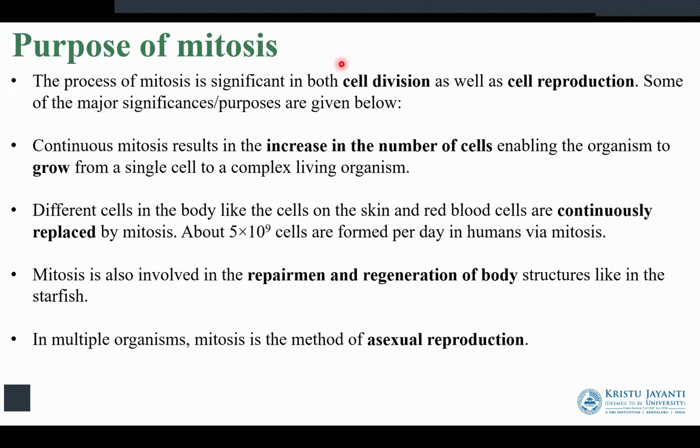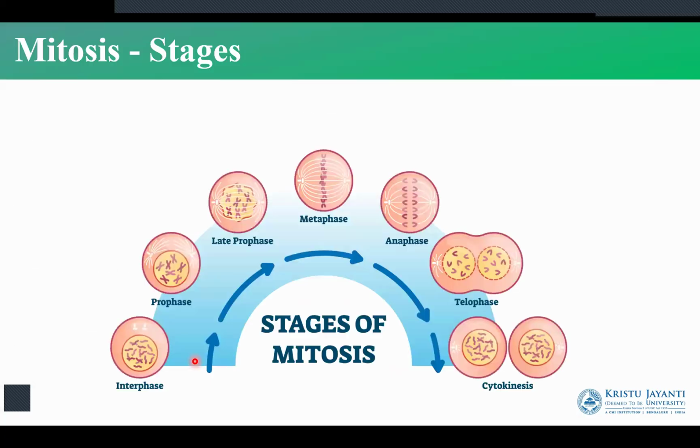Why does our body take mitosis as a process? Mitosis is a method of cell division which is going to help in cell reproduction. It increases the number of cells, which is going to help the organism to grow. Now, whatever damage that happens to the body is going to be continuously replaced with the help of mitosis. So our cells continuously die and get replaced by the process of mitosis. So here we have regeneration also that happens with the help of mitosis, and mitosis acts as a method of asexual reproduction in most of the organisms.